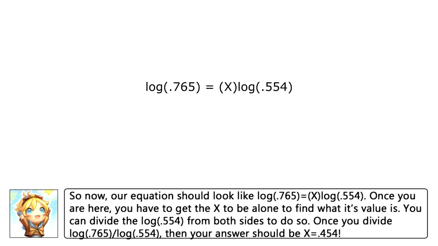So now, our equation should look like log of 0.765 equals the x times log of 0.554. Once you're here, you have to get the x to be alone to find what its value is. You can divide the log of 0.554 from both sides to do so. Once you divide the log of 0.765 with the log of 0.554, then your answer should be x equals 0.454.